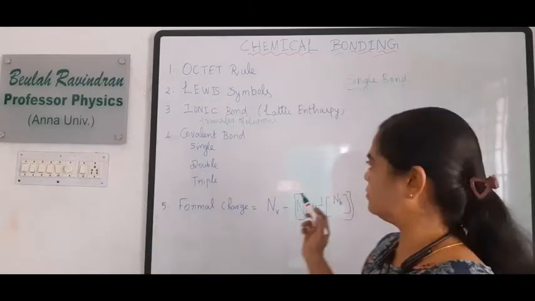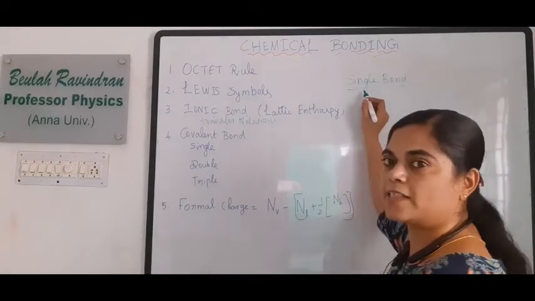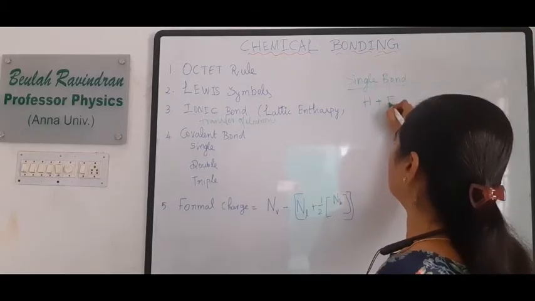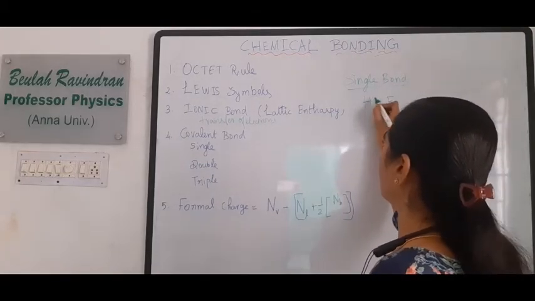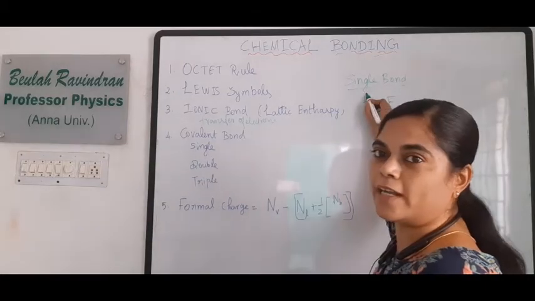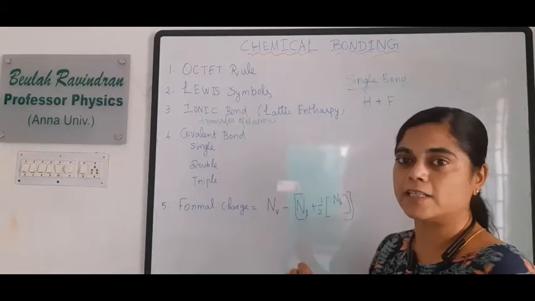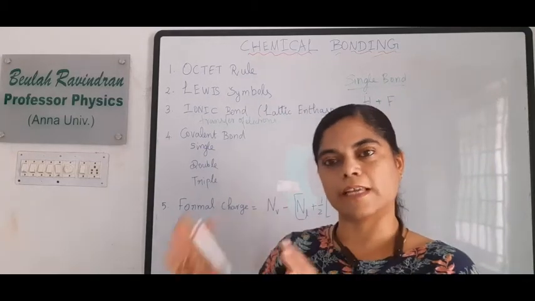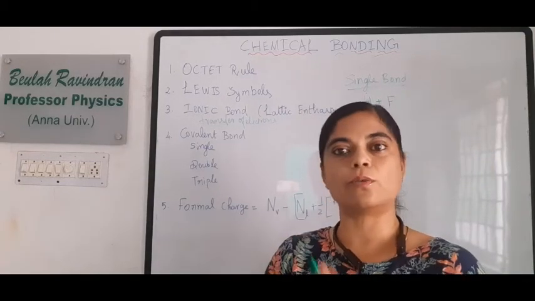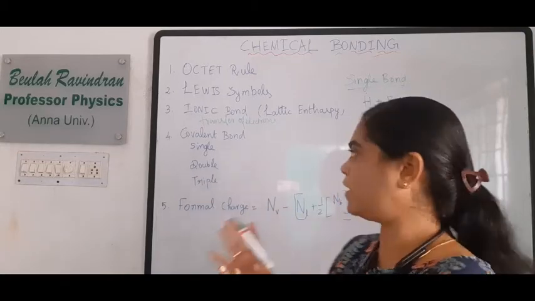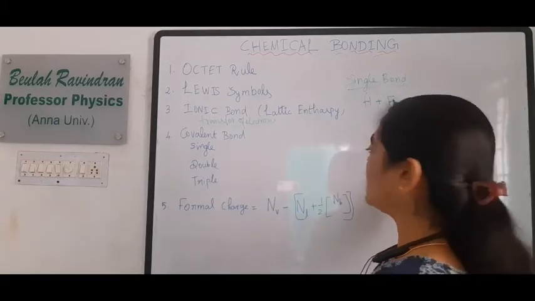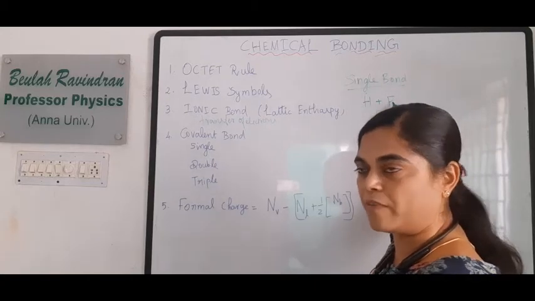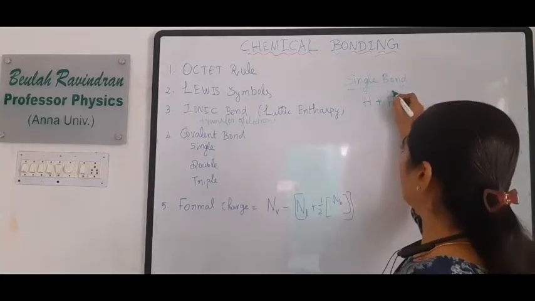We'll see now the single bond, for example, hydrogen fluoride. For the Lewis dot structure, hydrogen contains only one electron. Fluorine contains 9 electrons: 1s2, then in the second orbit 2s2 and 2p5, so 7 electrons in the second orbit.